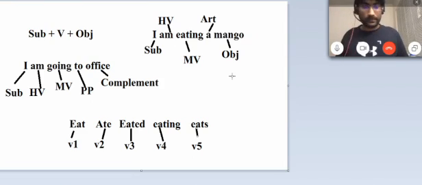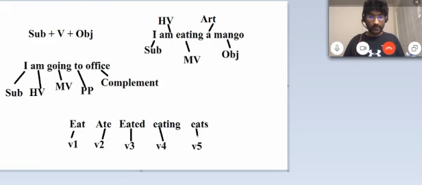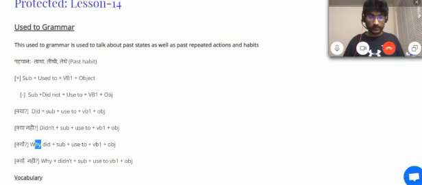Any sentence that doesn't have an object, we cannot make passive voice. Got it? And this is also called transitive or intransitive verb. So this is an intransitive verb and this is a transitive verb. Just a sec. It is a very technical name.